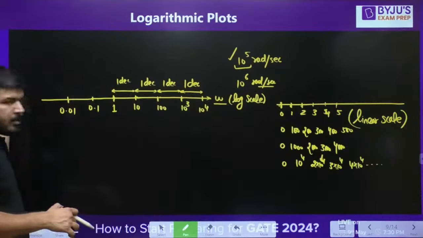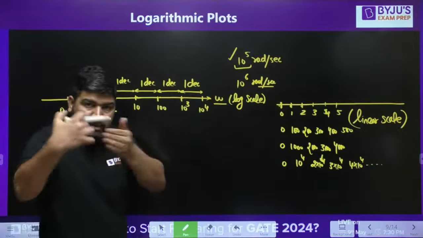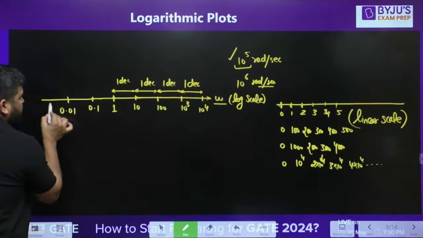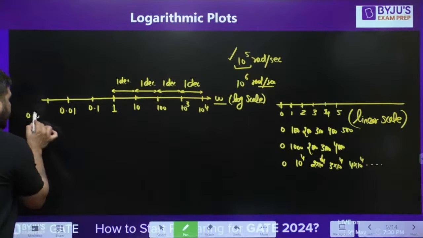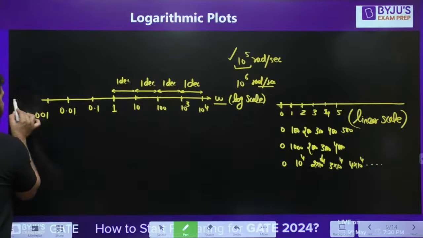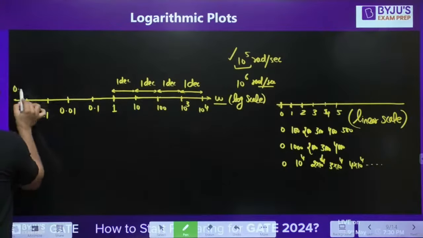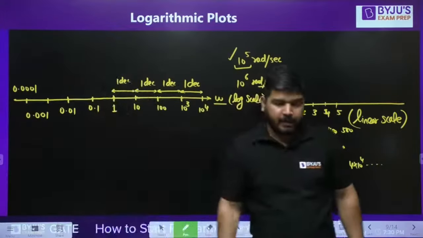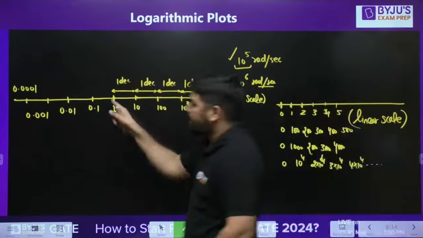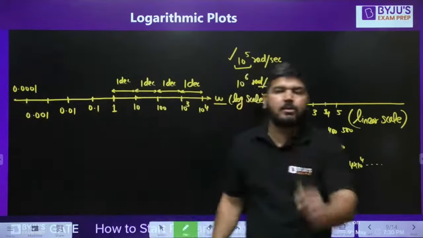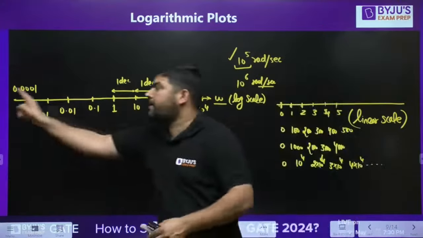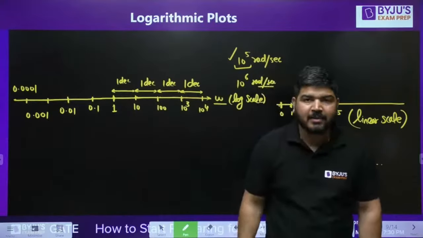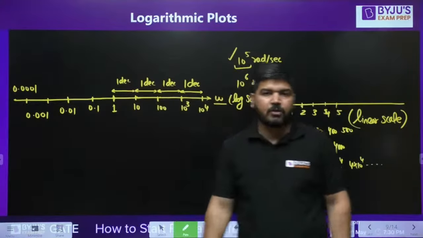Now you are moving back side. So every step is 10 times less. So if this is 1, this will be 0.1, this will be 0.01, this will be 0.001, this will be 0.0001. So you cannot reach exactly 0 point. You have to take infinite steps to reach exactly 0 point. This is the disadvantage of showing on the log scale.